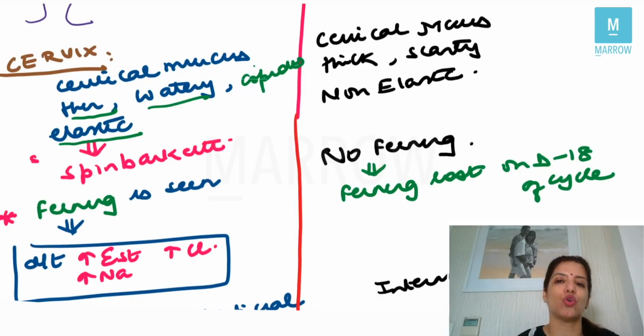And under the presence of estrogen, when the cervical mucus is seen under the microscope, you will get a fern-like appearance. This is called ferning, a very, very important question. So they ask you, ferning is due to, again, increased estrogen as well as increased sodium and increased chloride, right? So ferning is because of an increase in estrogen, sodium and chloride, mainly because of estrogen.